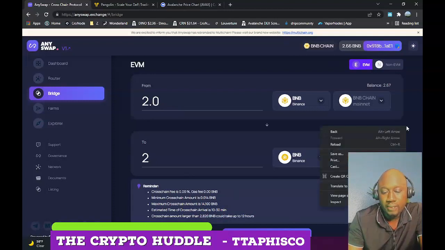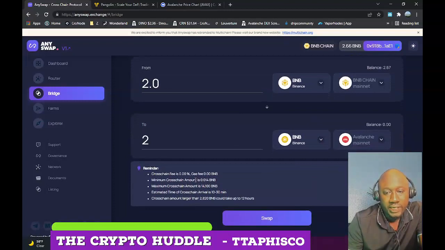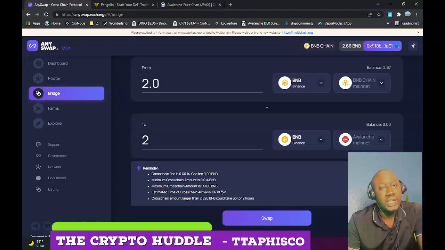You've got to understand one thing too. They are reminding you of certain things. There's a fee: the cross-chain fee is 0 BNB, so they're charging you 0. The minimum cross-chain amount is 0.014, so you have to make sure you have that, or it's not gonna work. The maximum is 14,000. There's also an estimated time of 10 to 30 minutes. They're telling you a larger cross-chain amount could take up to 12 hours.